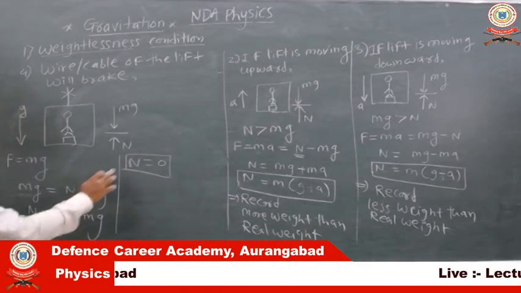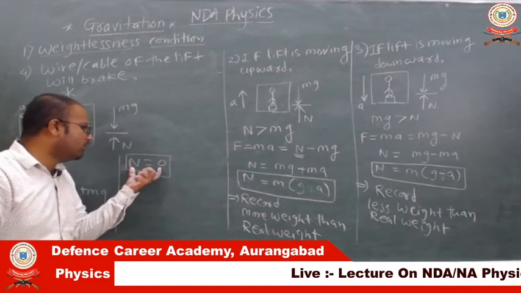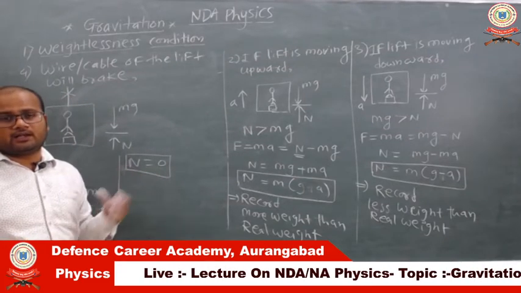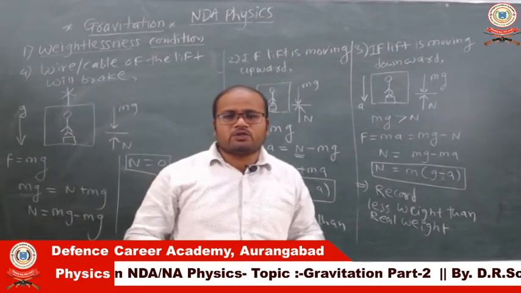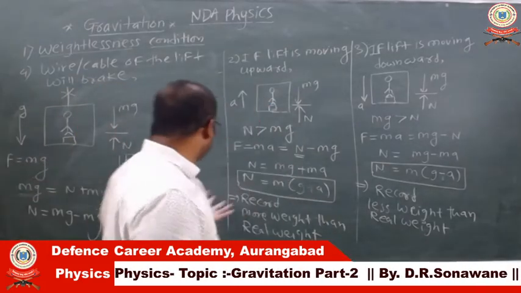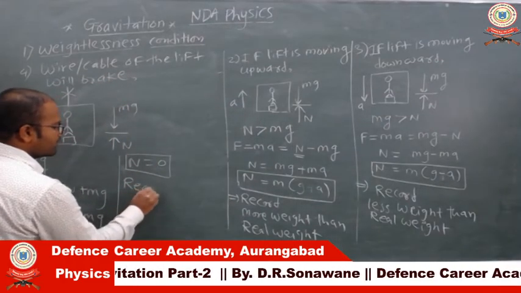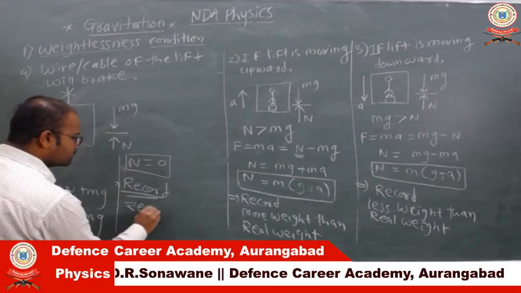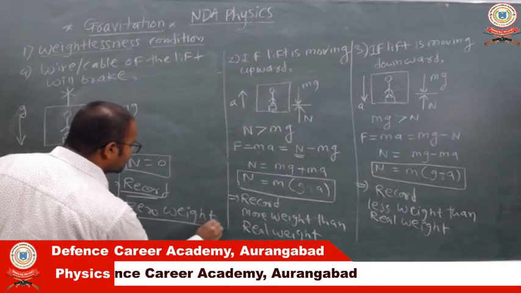So whenever a body is in free fall condition, the total normal reaction applied on the body is equal to 0. So that body will feel like weightlessness, right? The body will feel zero weight, right? So normal reaction will be 0 and the weighing machine will record which weight? 0 weight. So these are the 4 conditions of weightlessness.